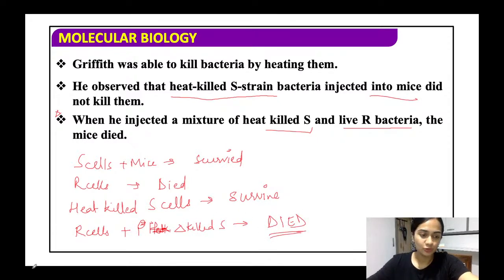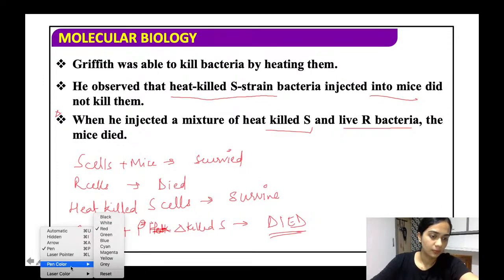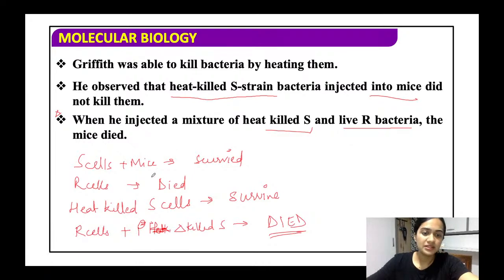So what do we conclude here? See, what happens here? I wrote it wrong, I'm so sorry. With the S cells, the mice died, and with the R cells, the mice survived. All right. So with R cells, the mice survive. All right.